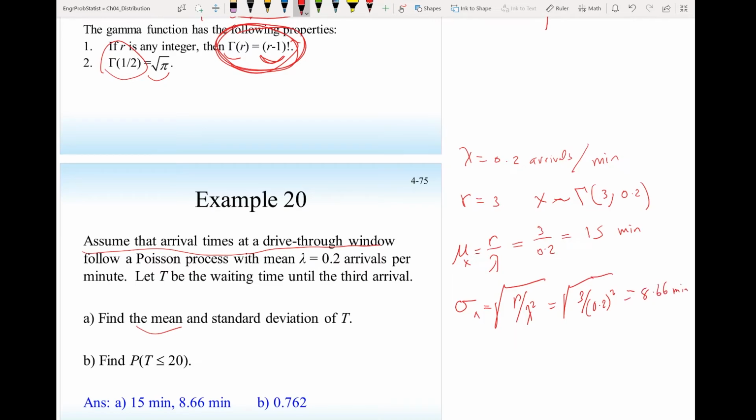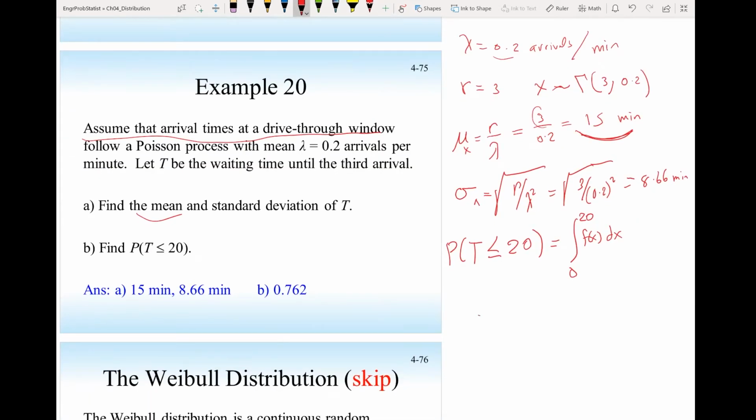Find the probability that the waiting time will be equal or less than 20 minutes for 3 customers to arrive. To solve this problem, it will be the integral from 0 waiting time to 20 minutes of f(x) dx, the density function.